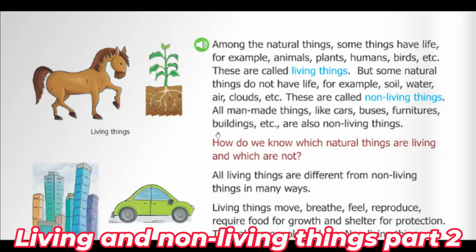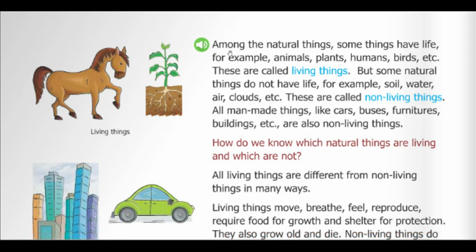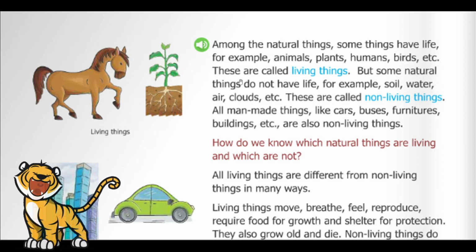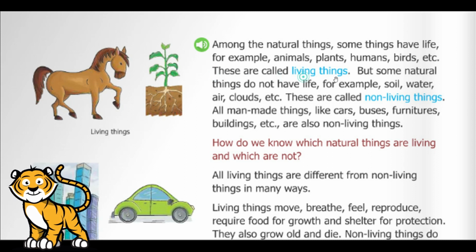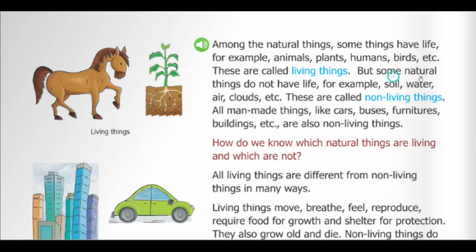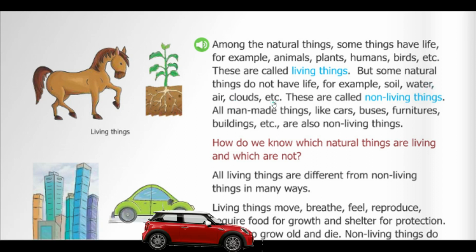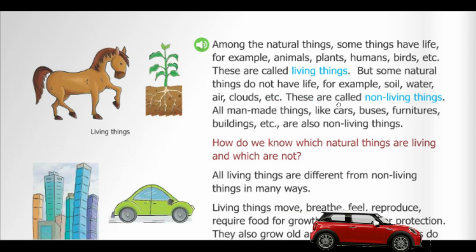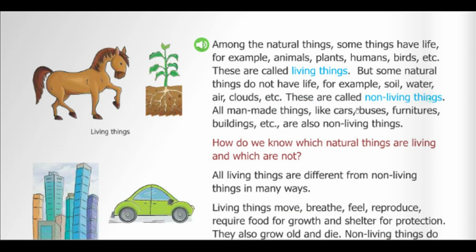Hey kids, let's continue living and non-living things. Among the natural things, some things have life. For example, animals, plants, humans, birds, etc. These are called living things. But some natural things do not have life. For example, soil, water, air, clouds, etc. These are called non-living things.